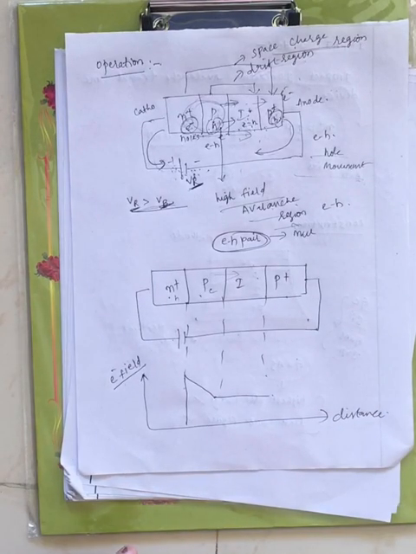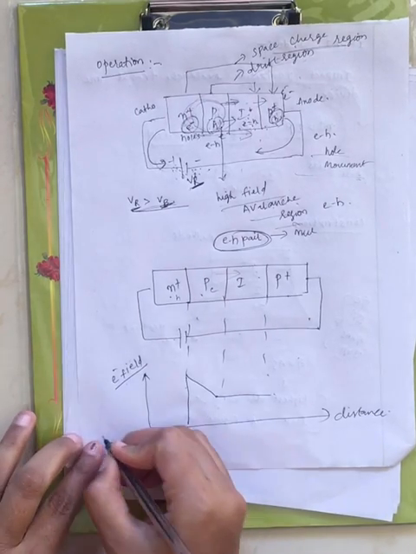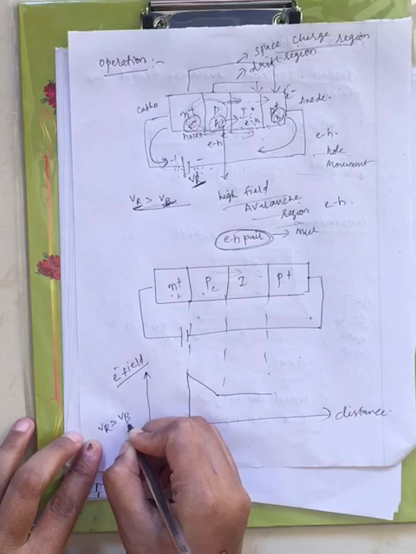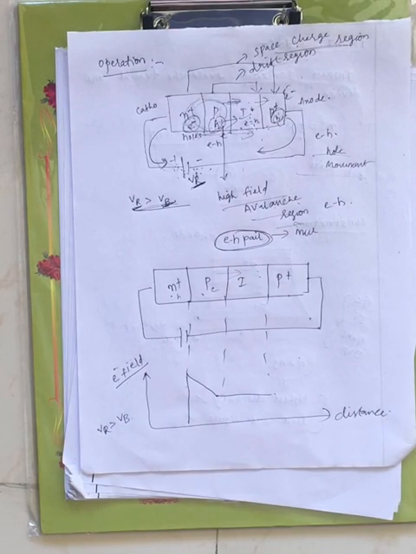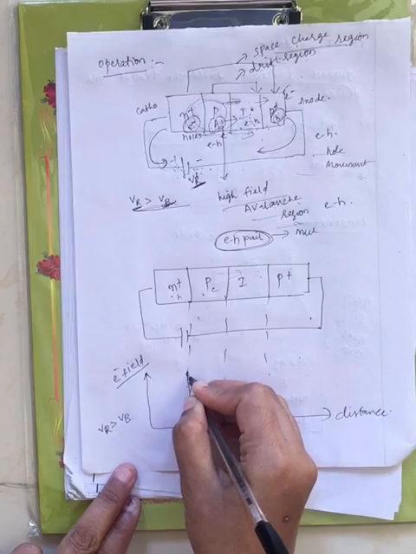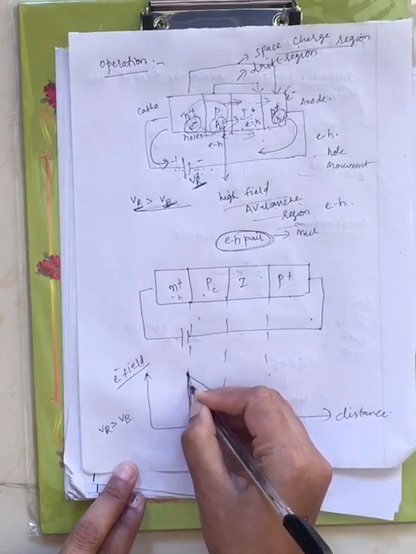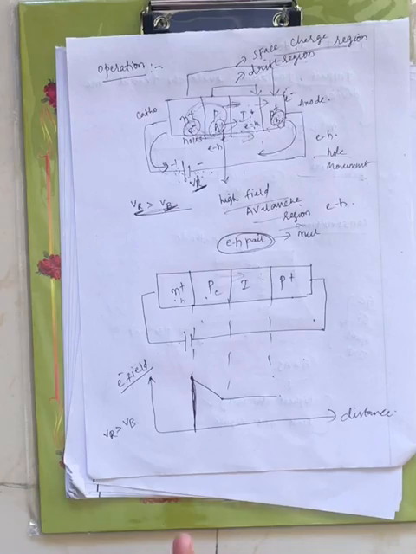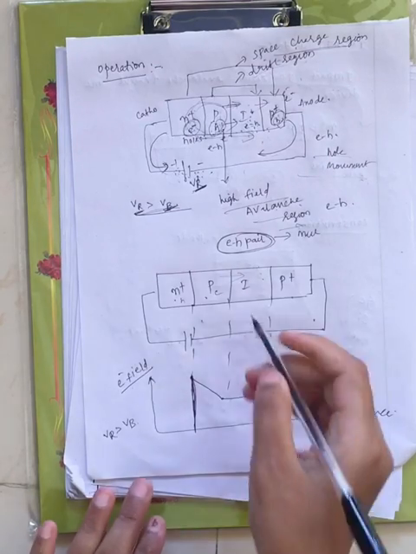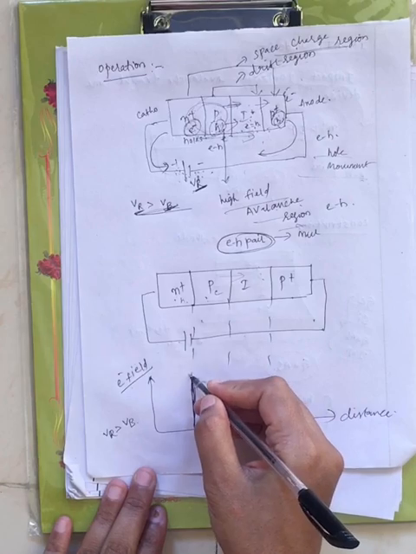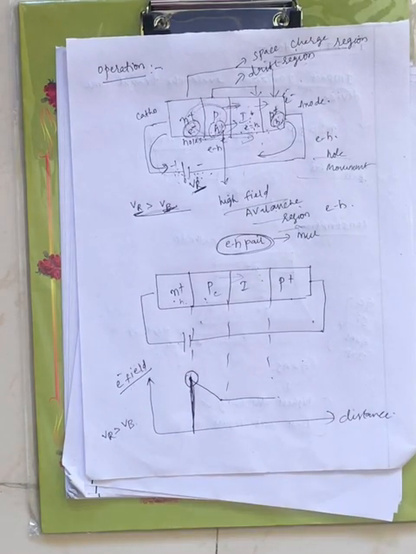Now this is the electric field for your n plus p plus impact diode. Let me explain how I have drawn this electric field. When VR is greater than VB, where VR indicates the voltage under reverse bias and VB is the breakdown voltage of the impact diode, the maximum electric field is very high. You will have the maximum electric field where the electron hole pairs are created, right? Here you will have electron hole pair creation, and here you will have the maximum electric field intensity.